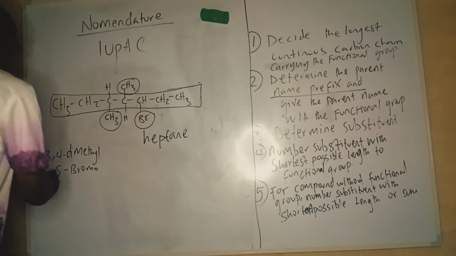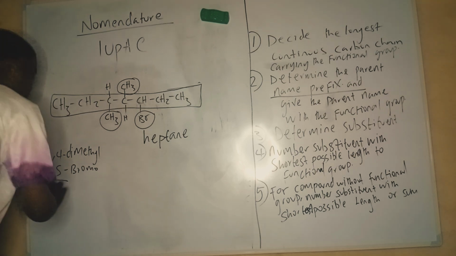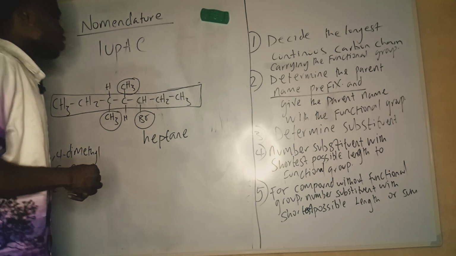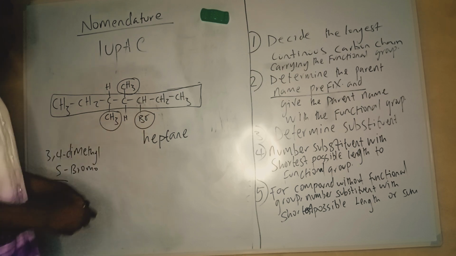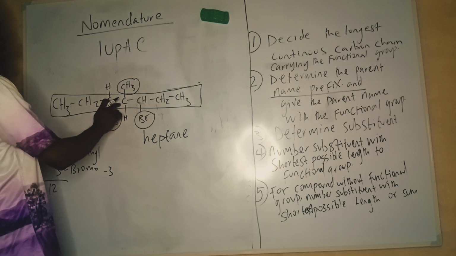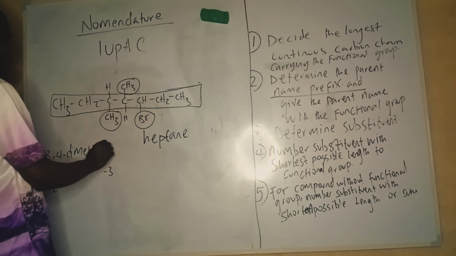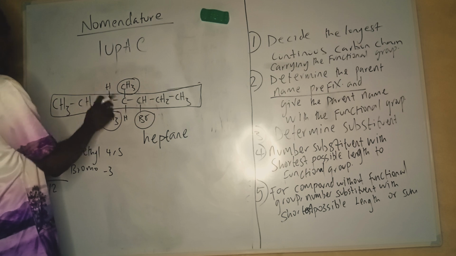You get this. So you take the sum. You obviously take the sum. What's the sum? 3 plus 4 plus 5. That should be 7 plus 5. That should be 12. So let's go from the right. From the right, we should have 1, 2, 3. So we have 3 bromo. Bromo is now 3. Methyl is now 4, 5. So 3, 4, 5.